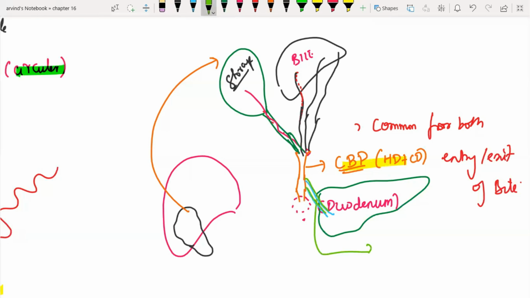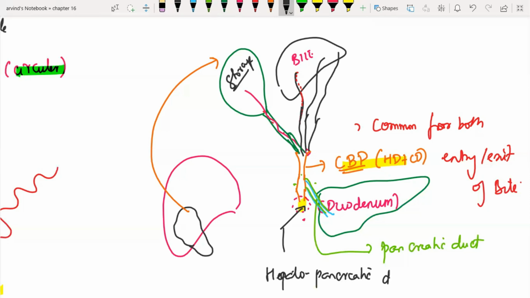So this is my pancreatic duct, and this is my common bile duct. These both are going to form a unique duct, and that duct is called hepatopancreatic duct. So this is going to pour both the liver secretion as well as pancreas secretion.